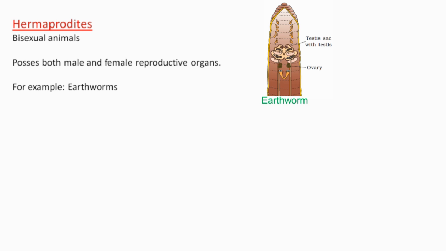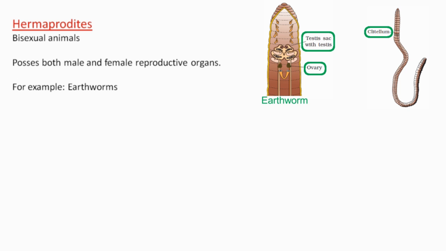In earthworms, two pairs of testes are present in the 10th and 11th segments, and the male genital pore opens to the exterior in the 18th segment. In the same individual, one pair of ovaries is present between the 12th and 13th segments, and the female genital pore opens to the exterior on the 14th segment. Clitellum, a prominent dark band present from segment 14 to 16 in earthworms, helps in fertilization and development of embryos.